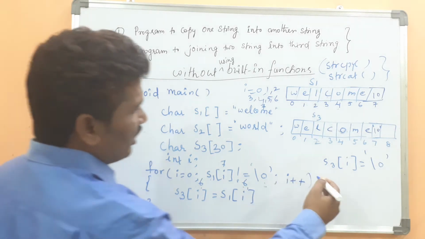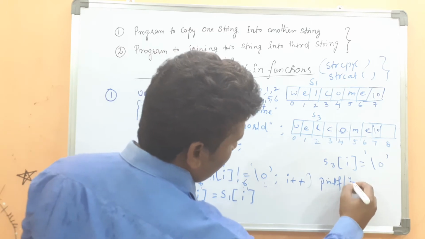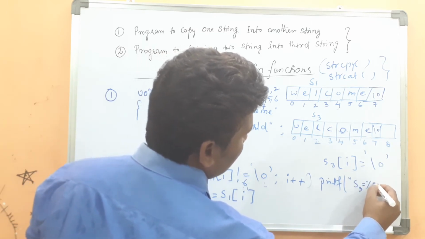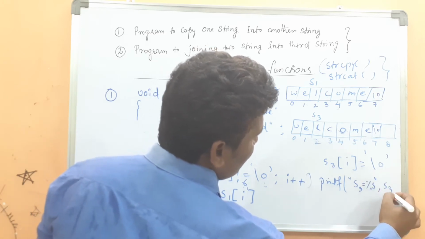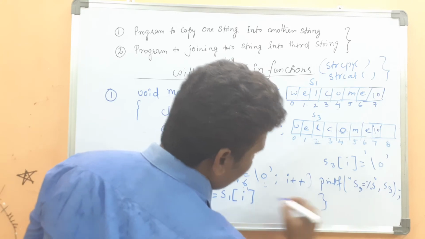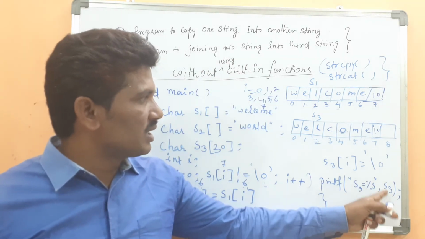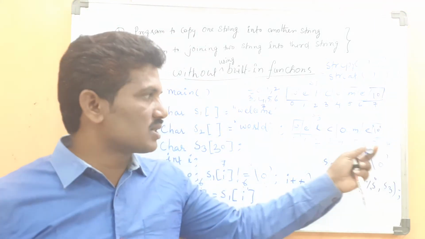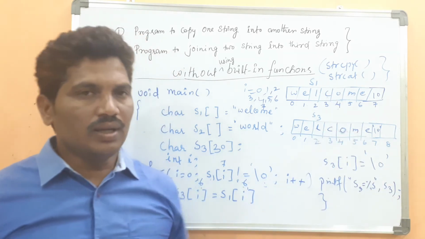Okay. Then printf of s3 equal %s, s3. Then the program will be closed. What is the string that will be in s3? Welcome. Okay, the null character can't be placed on the output device. Welcome will be displayed on the output device.